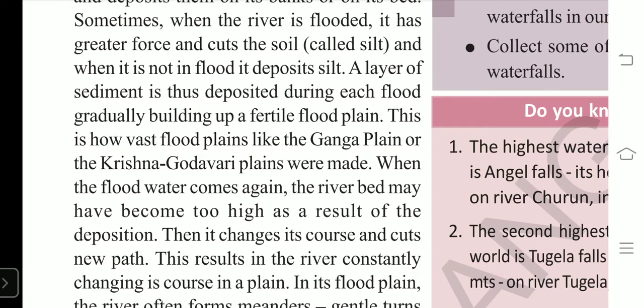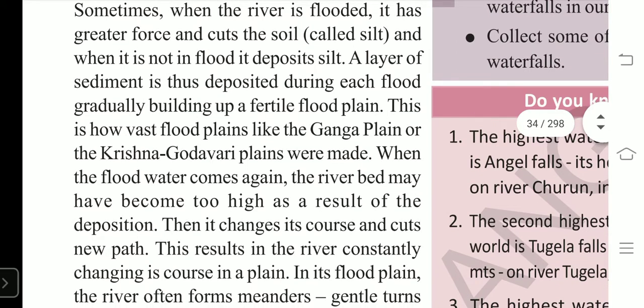So we see that layer by layer there will be deposition of sediments on the riverbed, right? After a long time, there will be formation of fertile flood plains. Flood plains are formed by rivers in a plain area.